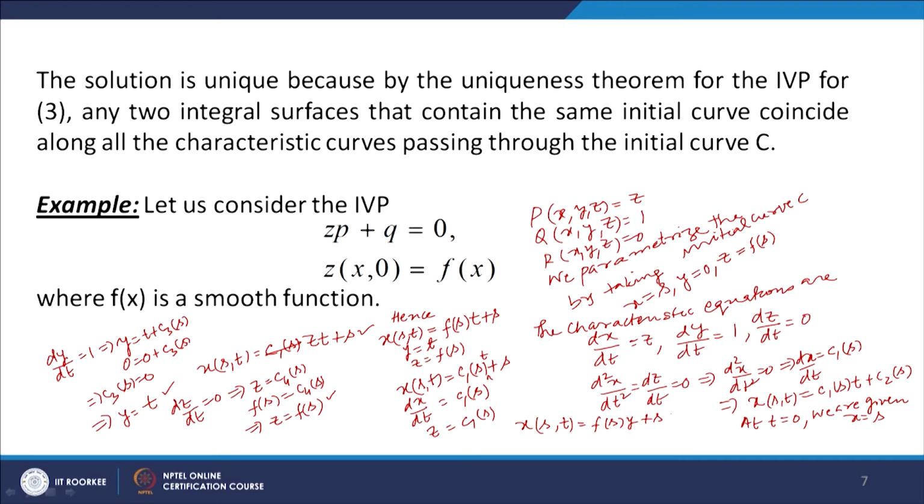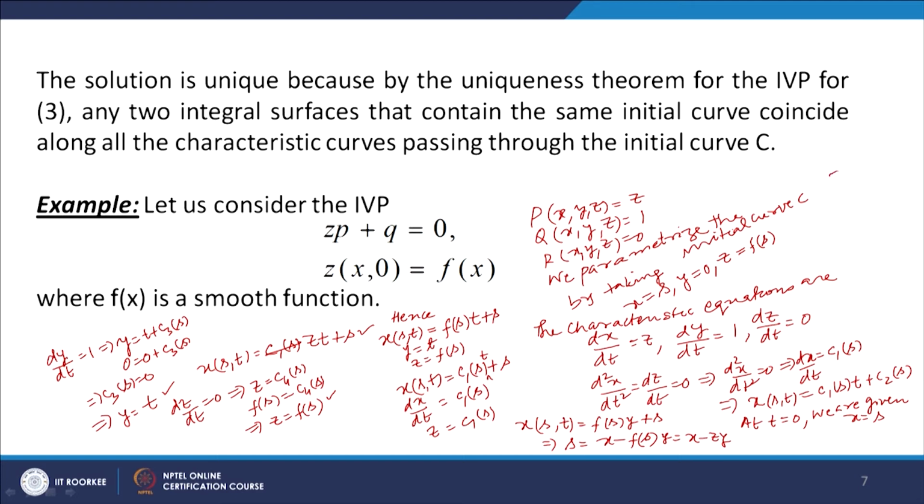So we need to solve this system for the values of s and t in terms of x and y. We have to write s as s(x,y) and t as t(x,y). So what do we get? We can write s equal to x minus f(s) into y, or x minus zy. So we get s is equal to x minus zy and z is equal to f(s).